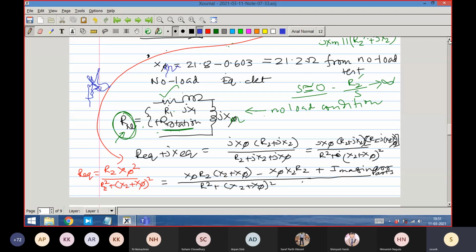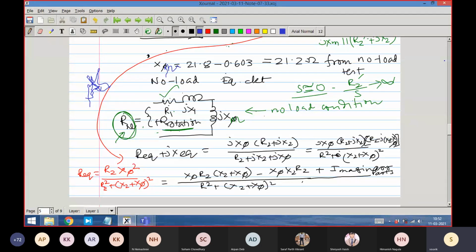0.03 is quite a bit with respect to 0.6. That is 5% error, 1 by 20. Anyway, let's not go there. Even that 5% error will not make such a big difference. For convenience's sake, they approximate it that way.